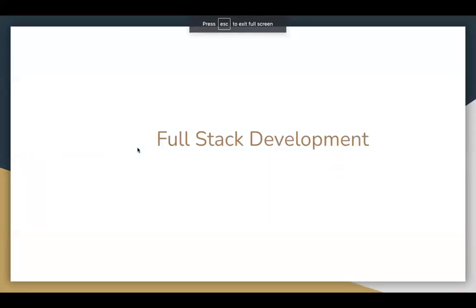We are starting with full stack development. When you complete this course, you will be eligible to work as a full stack developer. So what is a full stack developer? A full stack developer is responsible for the front end side of the code and the back end side of the code.